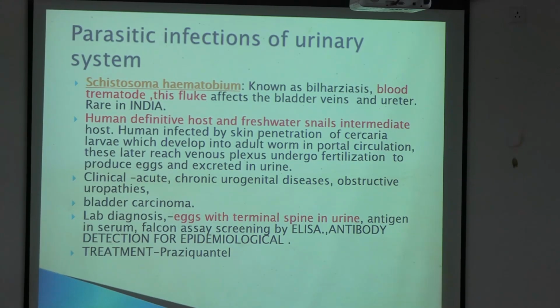See, in microbiology, different bacteria and different parasites have some identifying features. You have to know that. This egg has a terminal spine, a little bit spiked at the terminal, and these eggs are characteristic of Schistosoma haematobium. They are secreted in the urine, and that goes into the snail. So the life cycle continues.